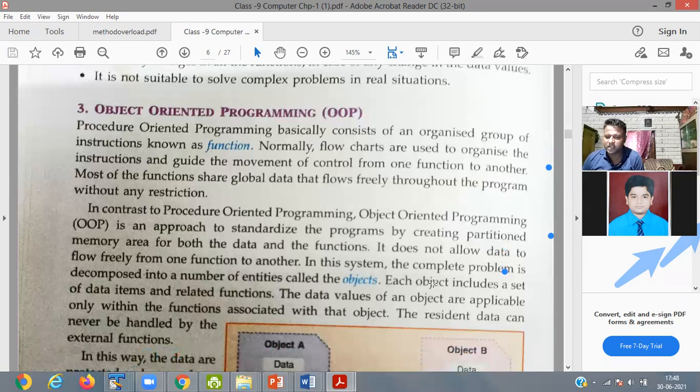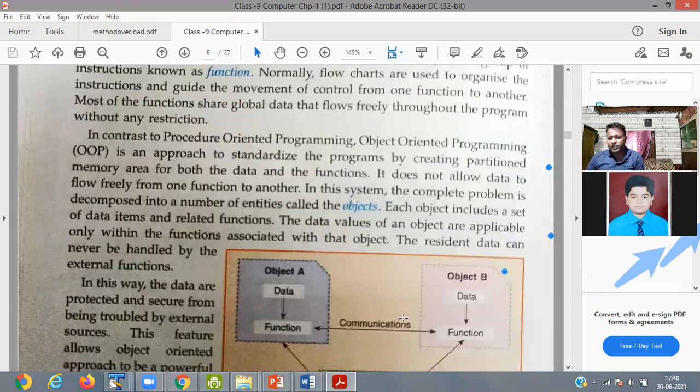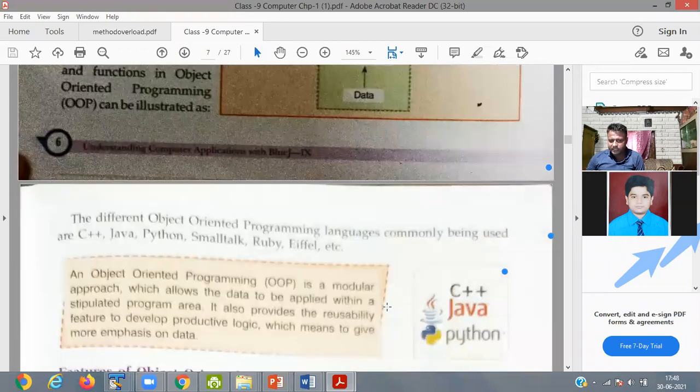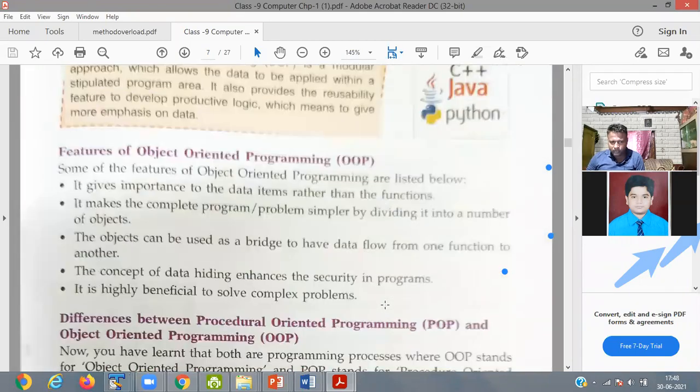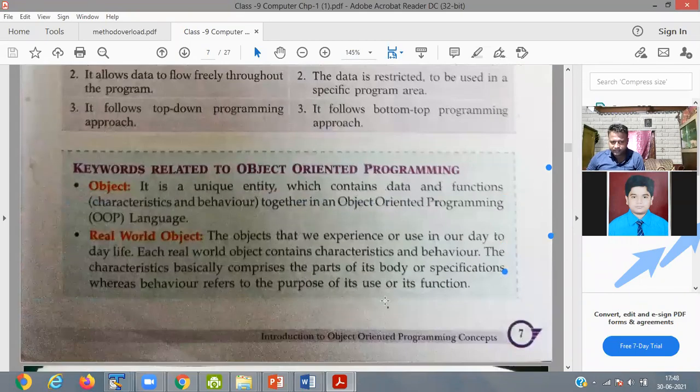In this system, the complete problem is decomposed into a number of entities called objects. Each object includes a set of data items and related functions. The data values of an object are applicable only within the functions associated with that object. Okay, so this object orientation concept, we have to discuss it.